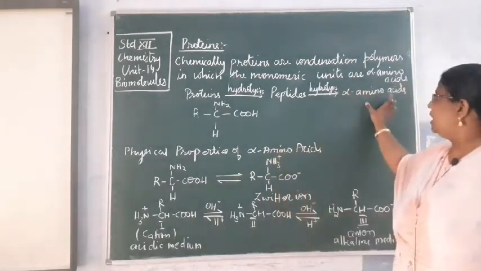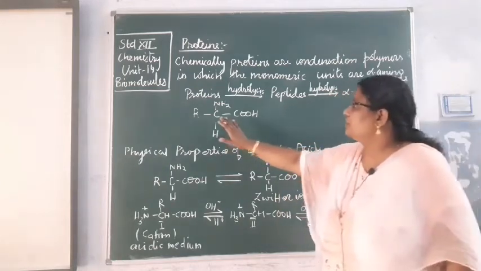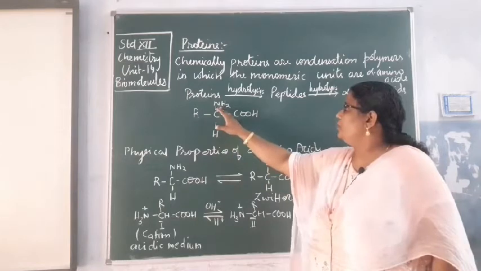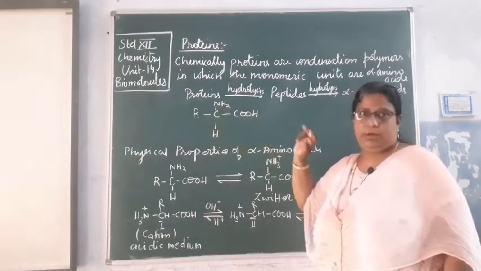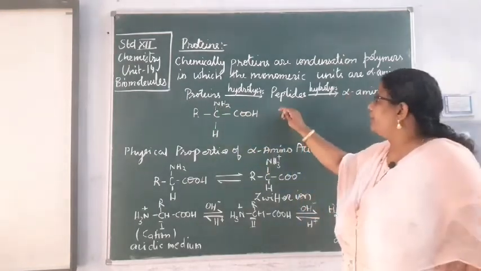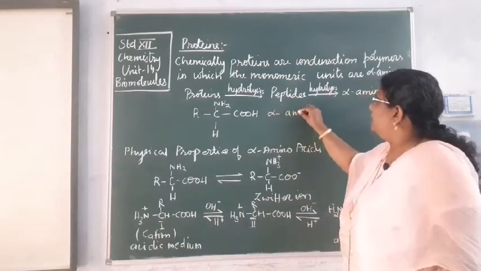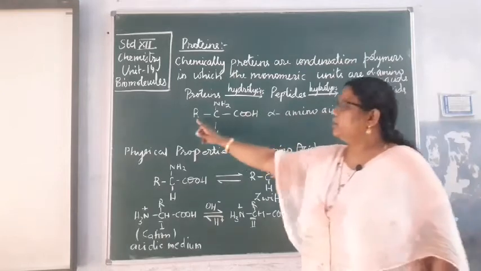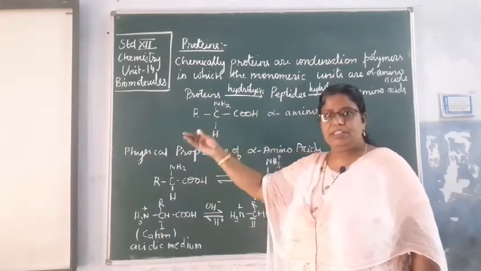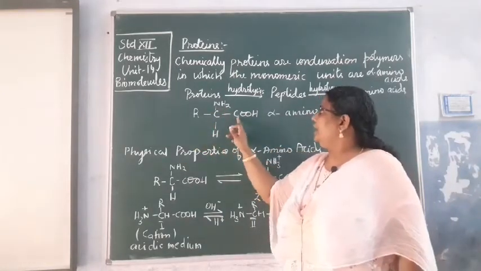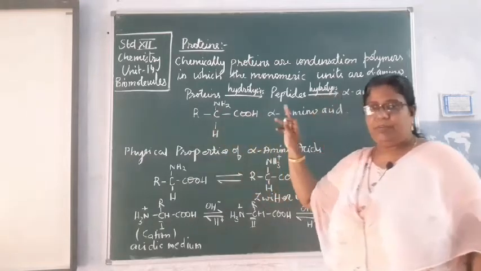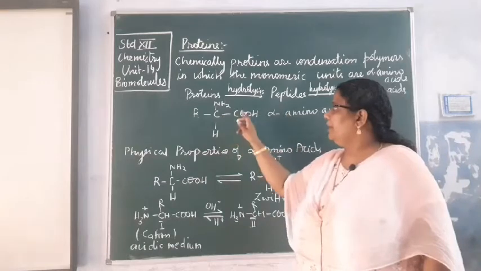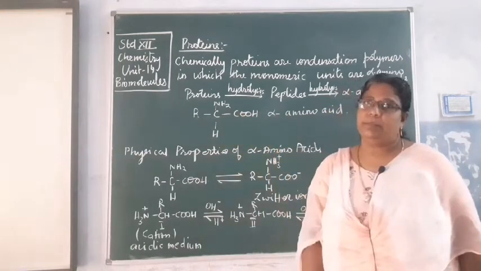So the alpha amino acids, this is the general structure of an alpha amino acid. See, R CH NH2 COOH. This is the general form of alpha amino acid. There is an alkyl group, R group, it is an alkyl chain, and NH2 at the alpha position. What is alpha position? Alpha position is the carbon next to the COOH.